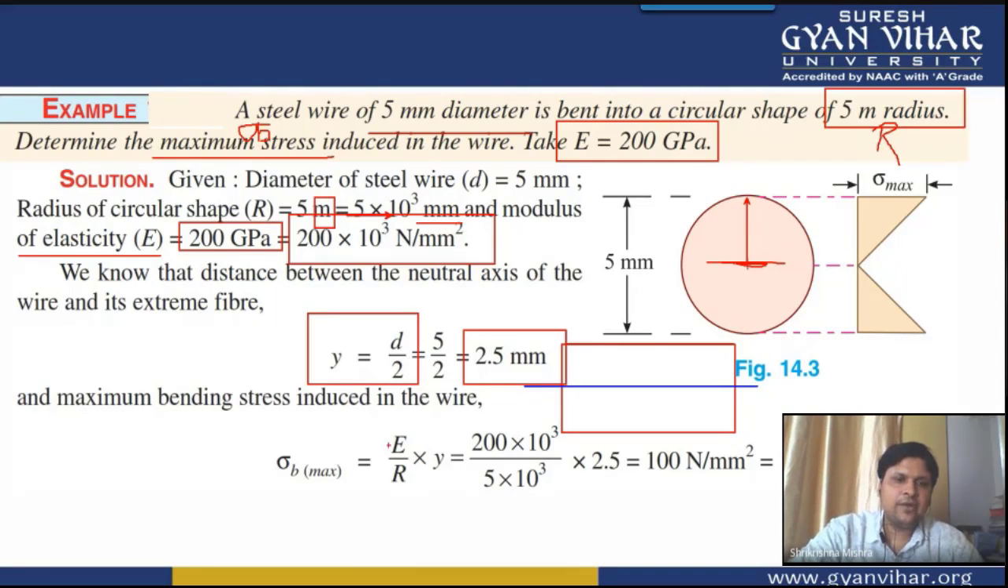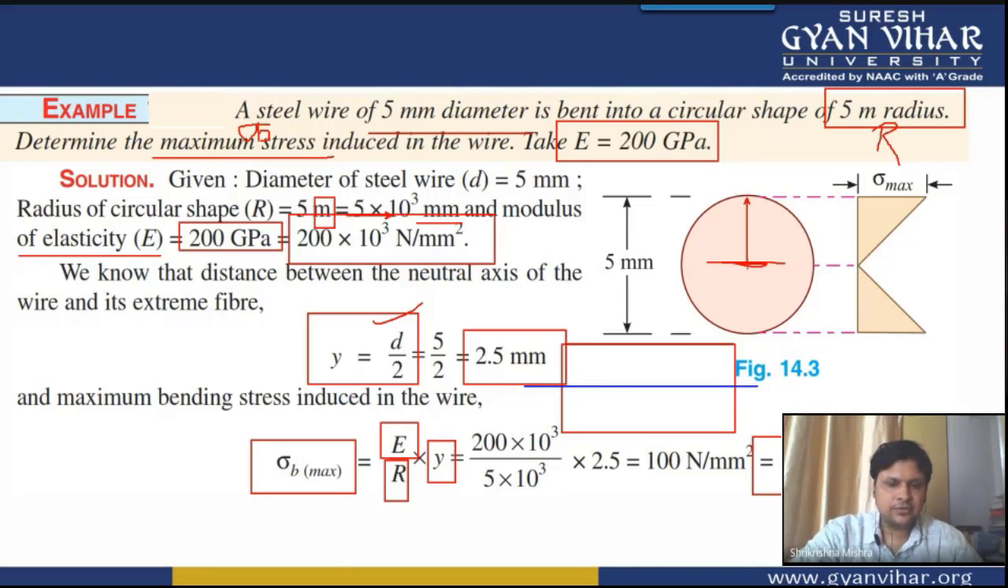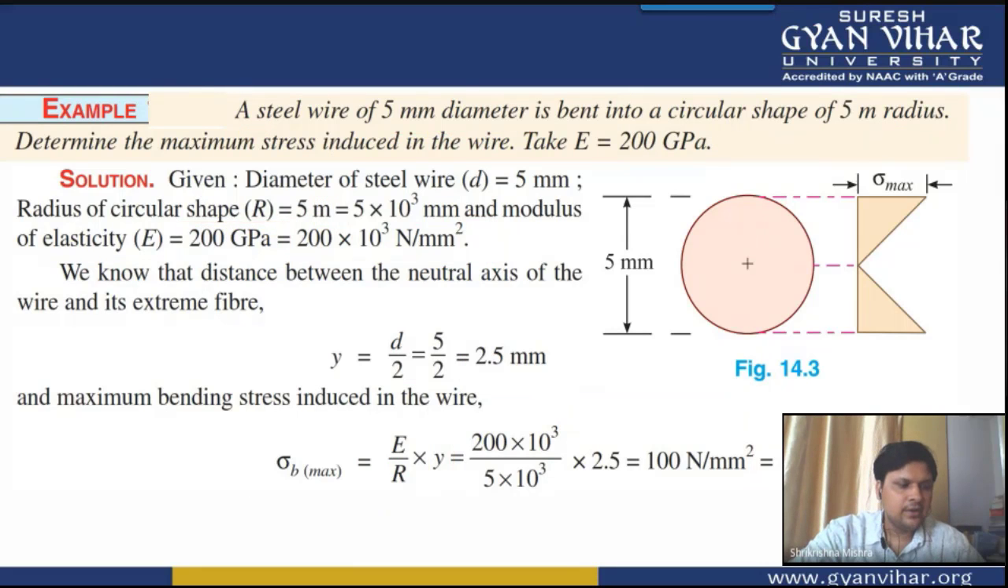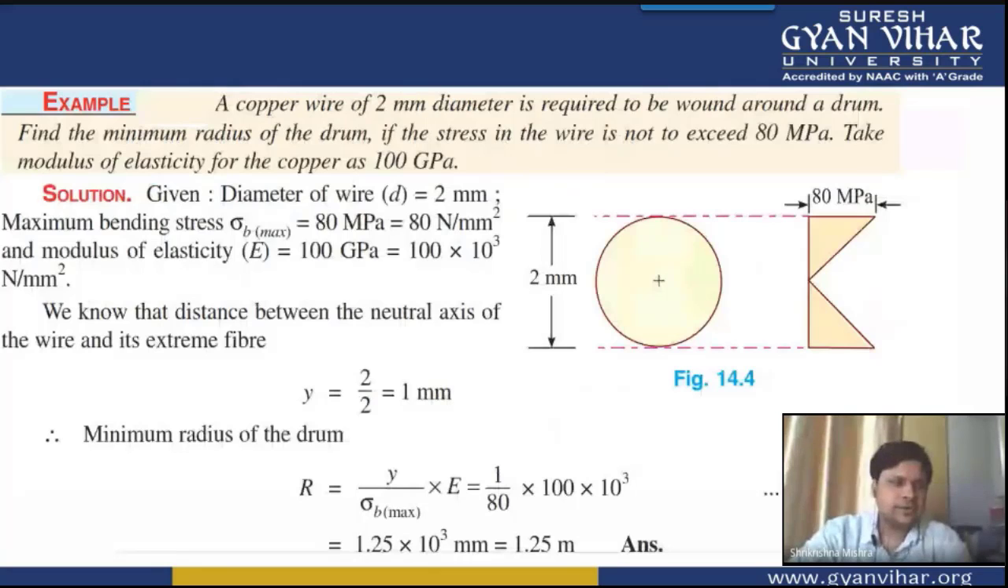All right. So we have obtained the modulus of elasticity, which they have given to you. The radius of curvature you have also calculated in mm, and y is equal to half of the diameter. Putting all these values, you will get the bending stress. Bending stress is equal to 100 megapascal.